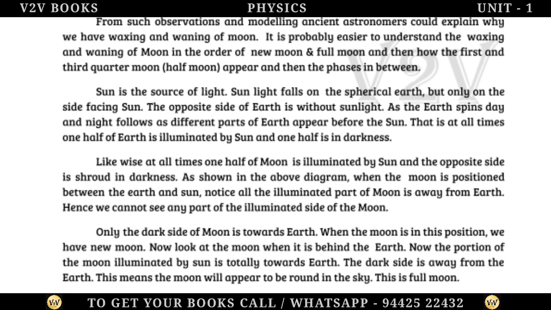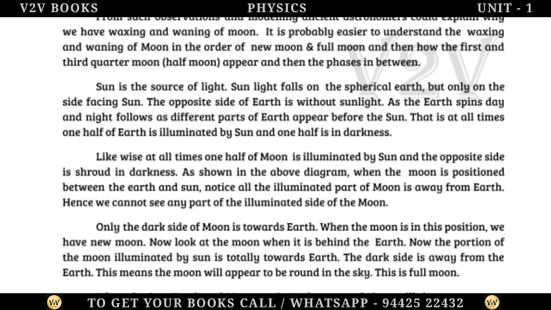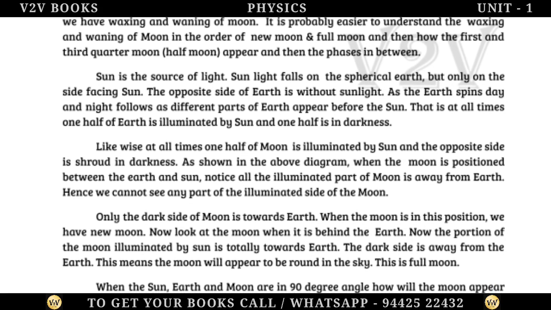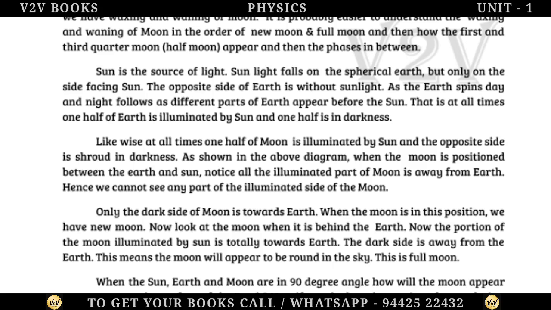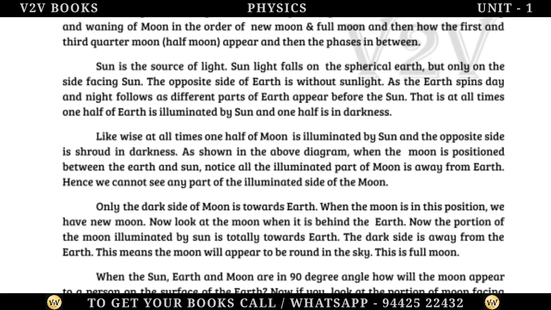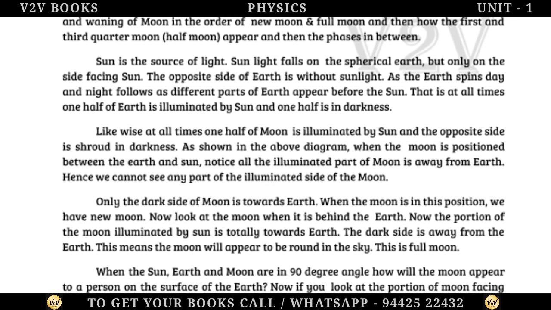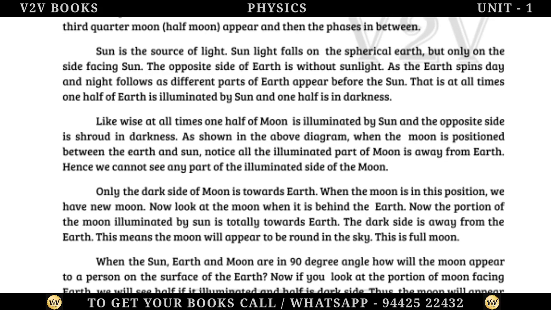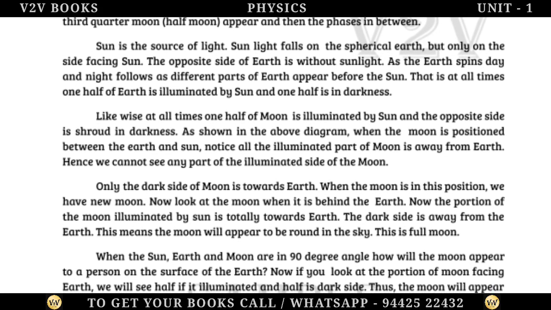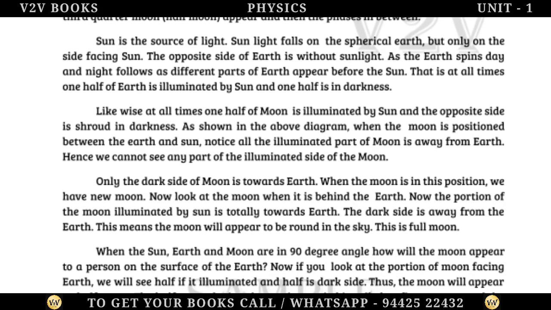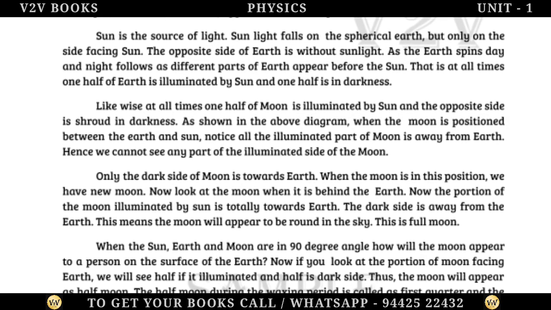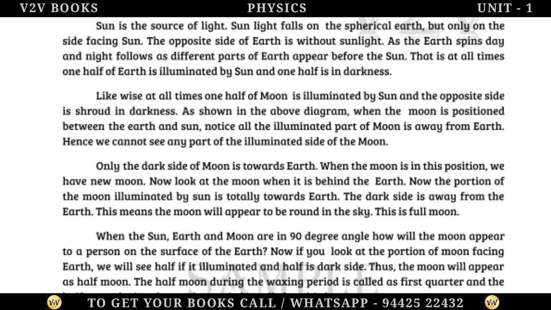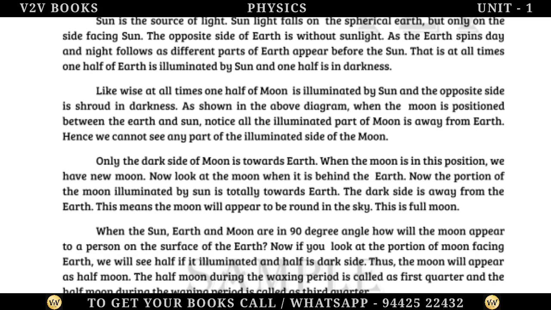Sun is the source of light. Sunlight falls on the spherical Earth, but only on the side facing the Sun. The opposite side of Earth is without sunlight. As the Earth spins, day and night follow as different parts of Earth appear before the Sun. That is, at all times one half of Earth is illuminated by the sun and one half is in darkness. Likewise, at all times one half of the moon is illuminated by the sun and the opposite side is shrouded in darkness.